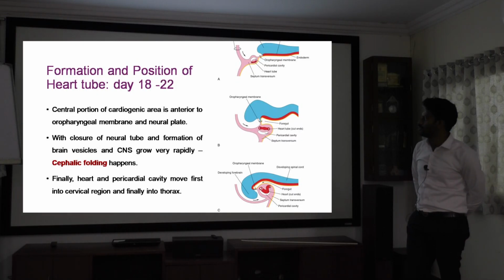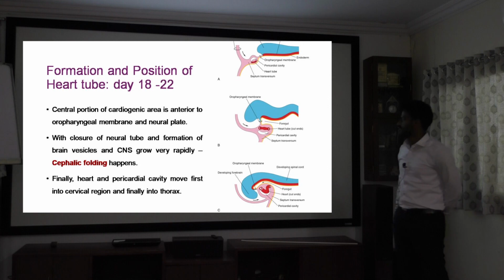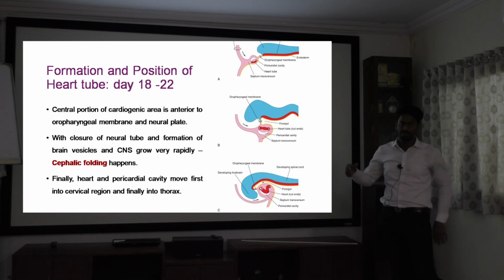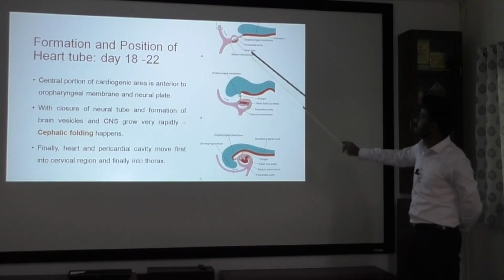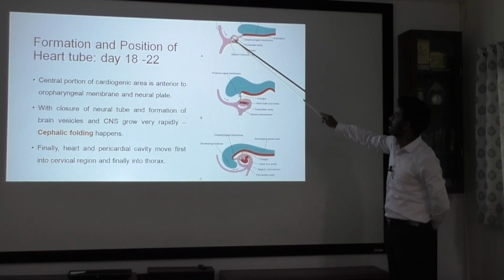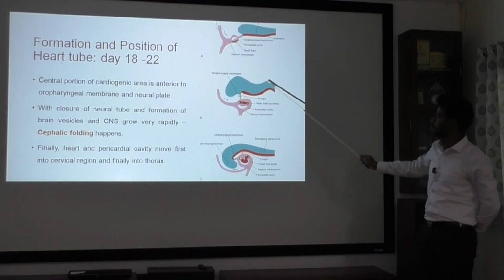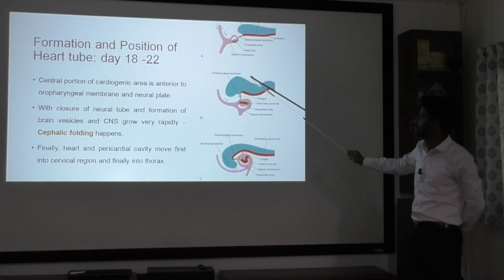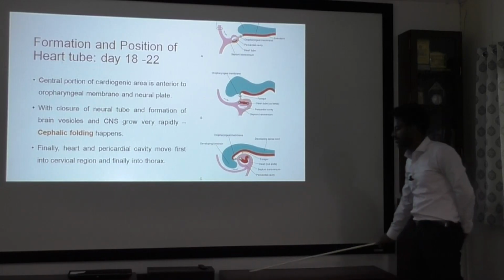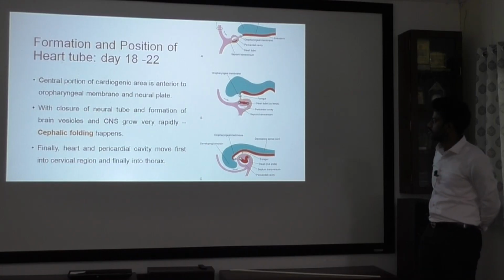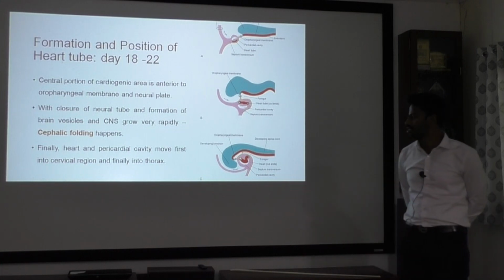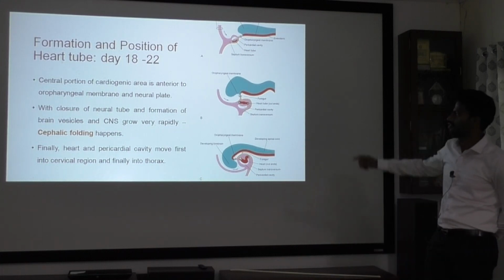Now we have to see how the heart tube is formed. Initially, there will be two heart tubes, like a horseshoe shape, but when you cut a section, we will have a paired heart tube. Initially it will be the most anterior to the oropharyngeal membrane and to the neural plate. But because of rapid growth of the CNS through closure of the neural tube and rapid development of the brain vesicles, cephalic folding happens. Because of which your heart tube will migrate to the cervical and then finally to the thorax region, because of the cephalic folding.